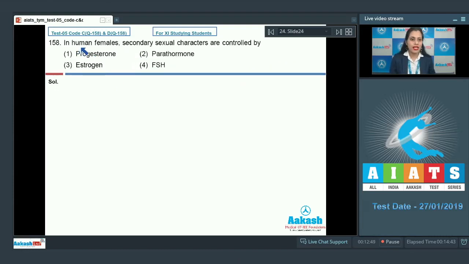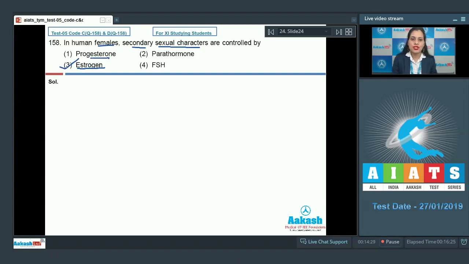Question number 158. In human females, secondary sexual characters are controlled by, and the options are progesterone, parathormone, estrogen and FSH. The correct answer to this question is option number 3, that is estrogen, which is a hormone present in females and is responsible for the regulation of secondary sexual characters in them, while testosterone is a hormone in males which is responsible for the regulation of secondary sexual characters. Let's discuss other options also.